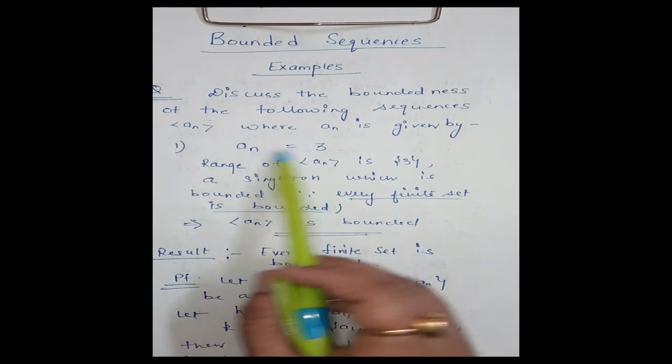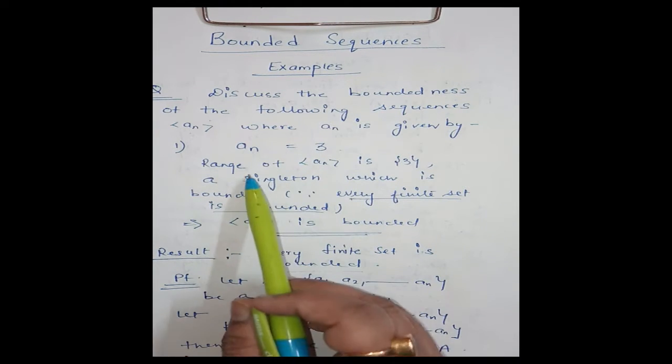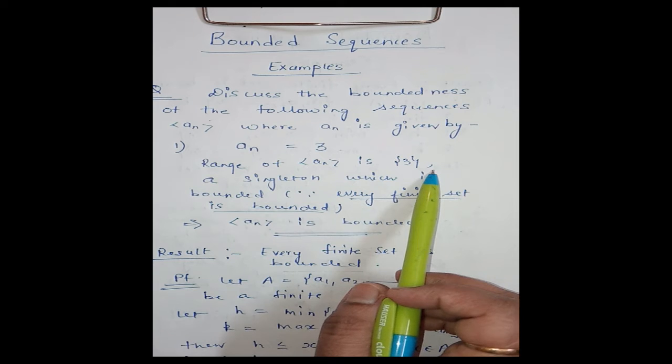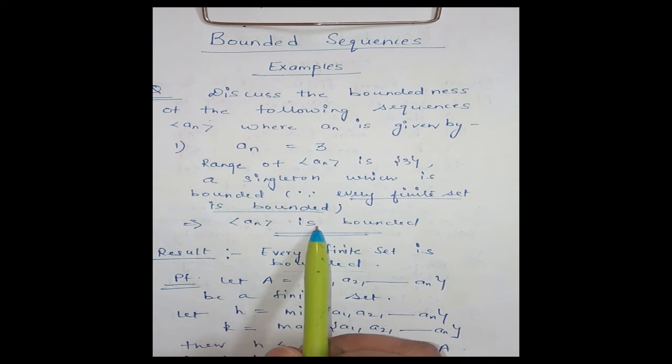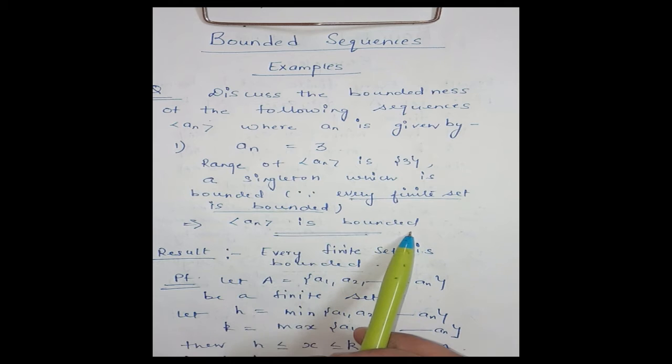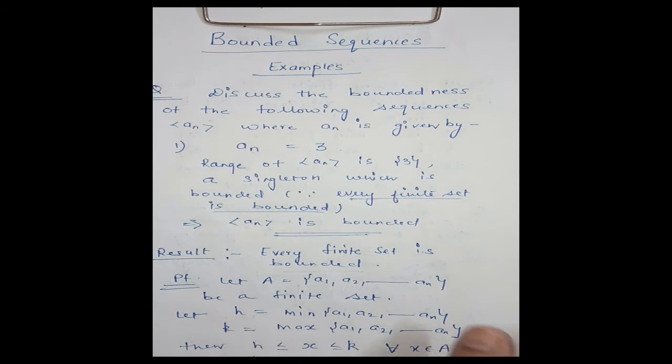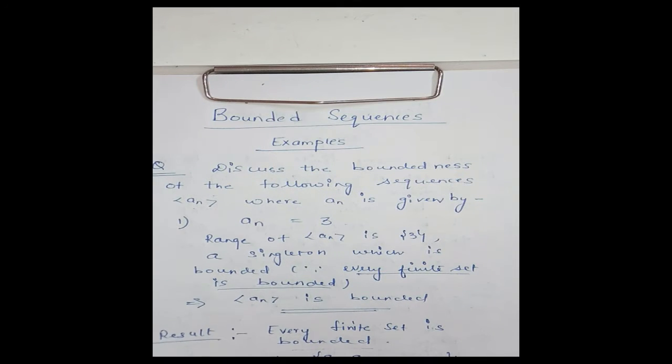The sequence a_n is defined like this. Then the range of a_n is the singleton {3}, which is a finite set, and every finite set is a bounded set. Therefore, this sequence a_n is bounded. Clear? Now we come to the next problem.